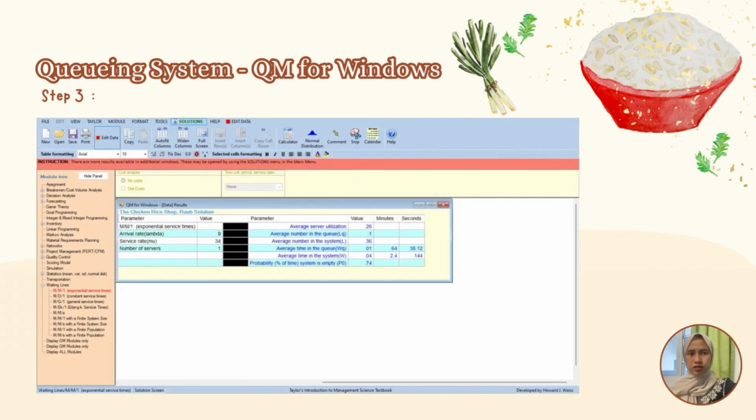For the final result, the average server utilization is 0.26, the average number in the queue is 0.1, the average number in the system is 0.36, the average time in the queue is 0.01, the average time in the system is 0.04, and last but not least, the probability in percentage of time the system is empty is 0.74.